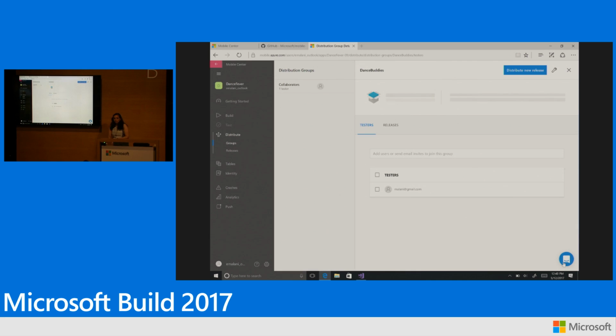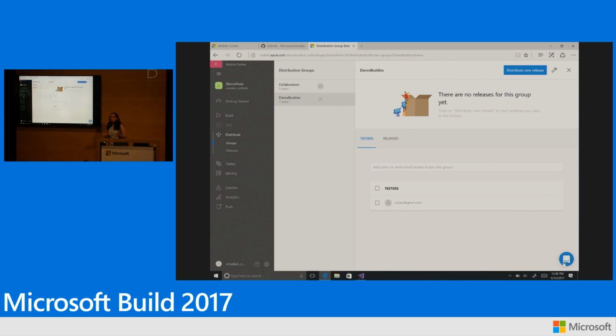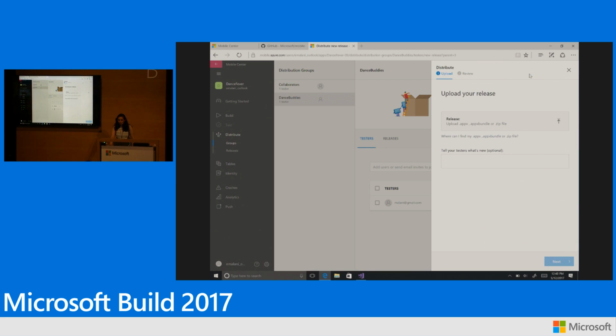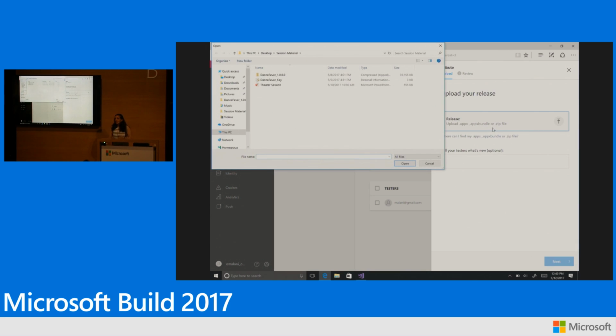And the group will be created right away, and the invitation will be sent to the right folks. Now, if you want to distribute a release to this Dance Buddies group, click on Distribute New Release button, upload your zip file, Apex bundle file, and get going.